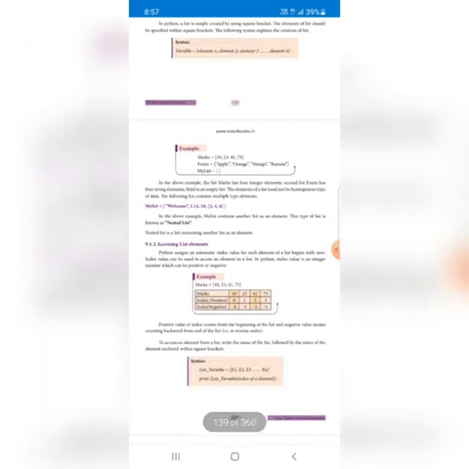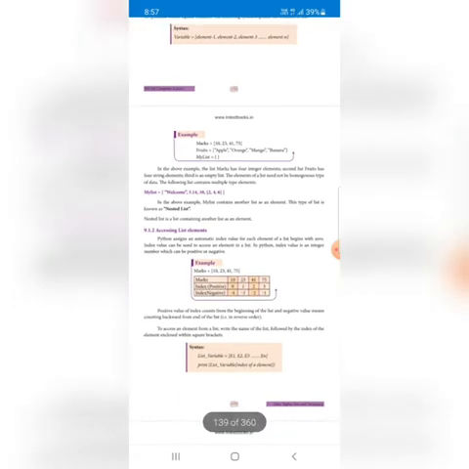See the example. Mark is a list name: 10, 23, 41, 75. Four marks are stored. Another one is fruits: apple, orange, mango, banana. So four strings are there. And my list has no values.